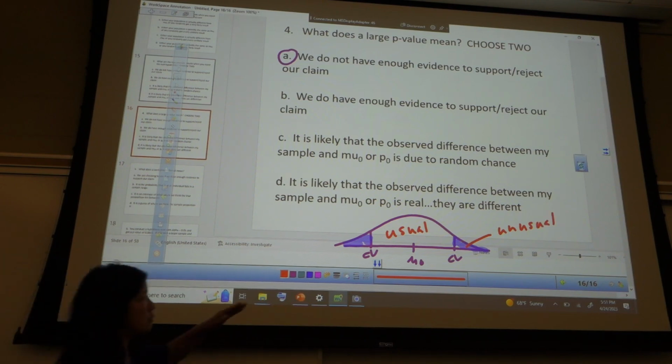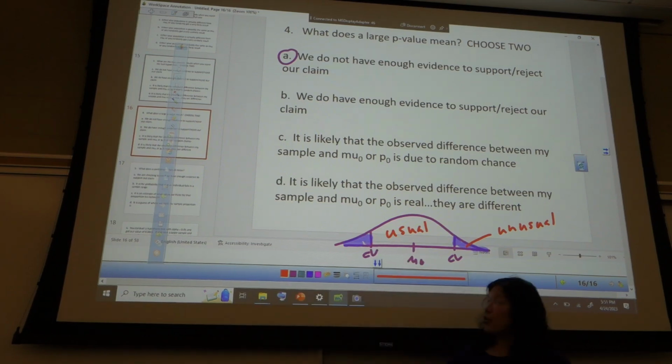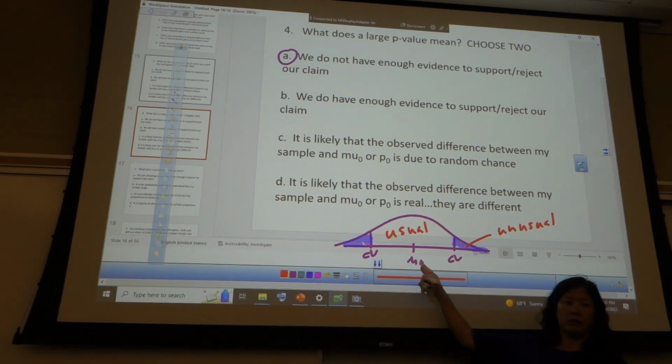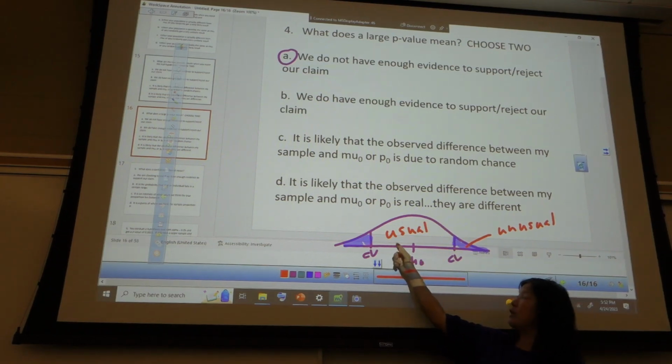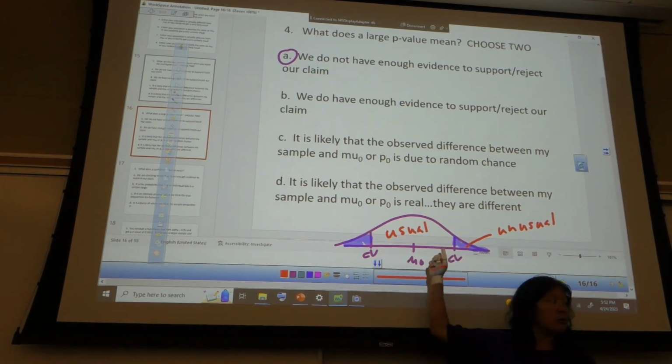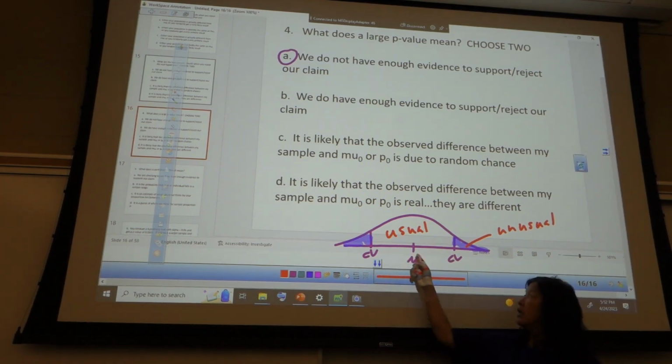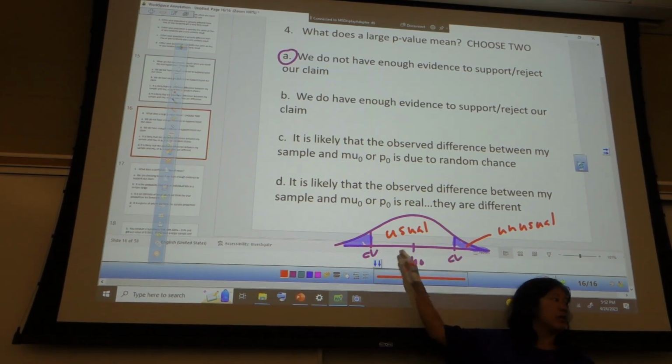Right, so here's mu naught. Remember, H naught says that I'm here. If I get something in here, high p-values, not unusual values, typical values, then that could be totally due to random chance. It's going to vary a little bit.